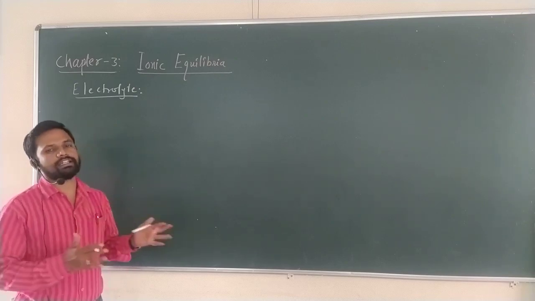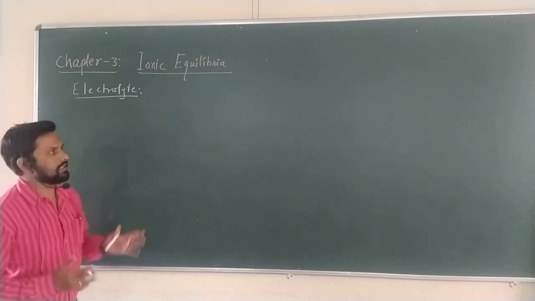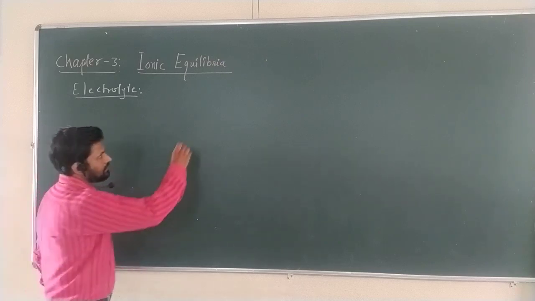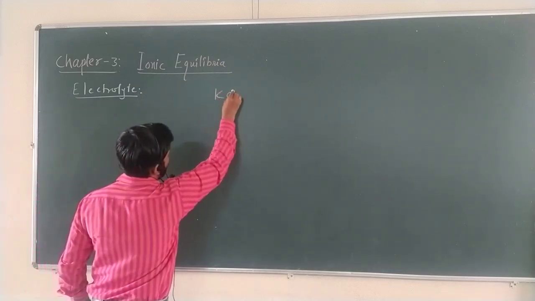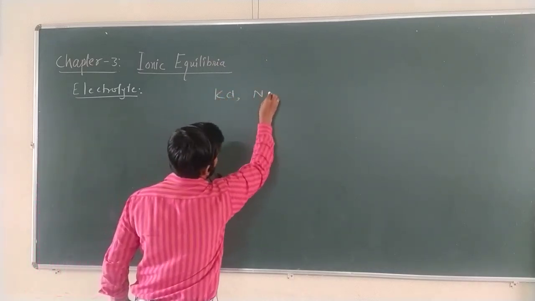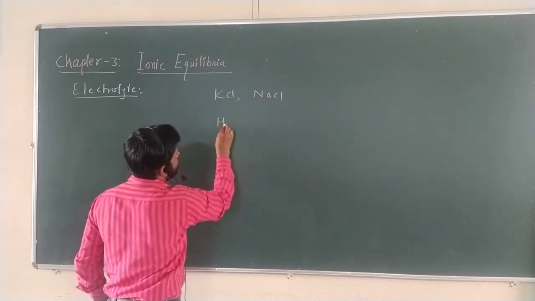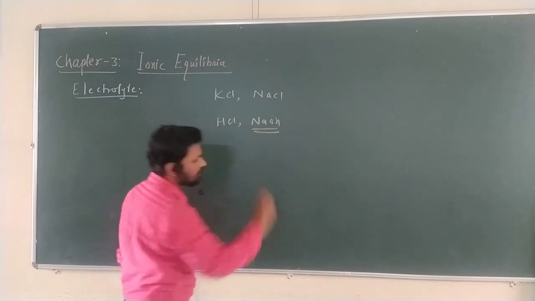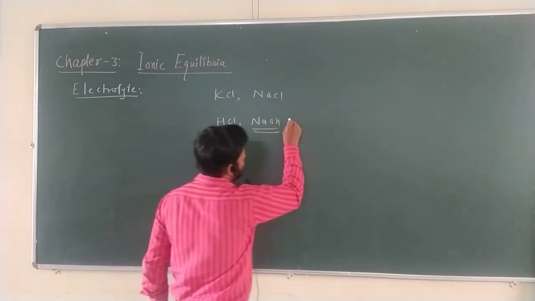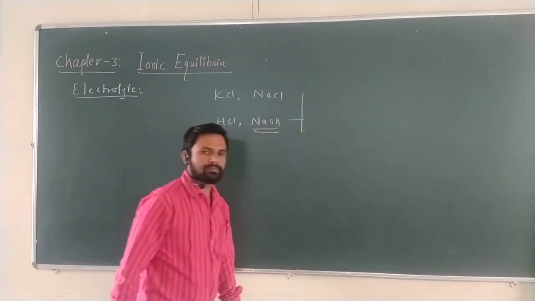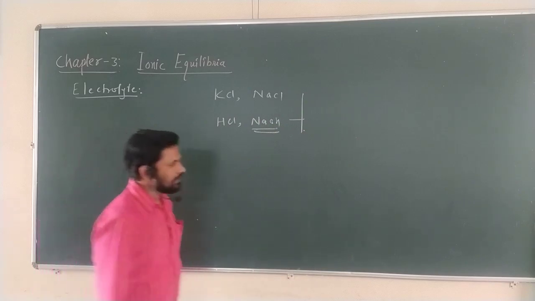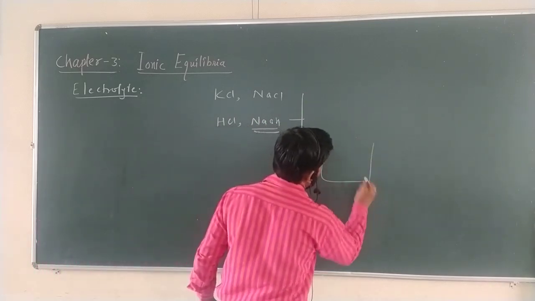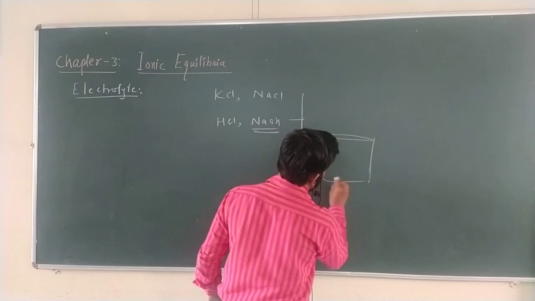For example, if I take KCl or NaCl or HCl or NaOH, these ionic compounds, ionic molecules, if dissociated in a particular solution, what happens?